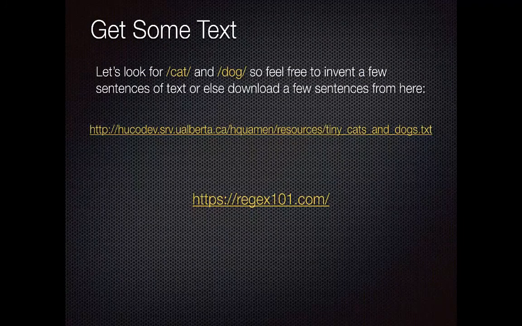All right, so here's what we're going to do. I want to look for some cats and dogs in a text. So feel free to invent a few sentences of text that have some cats and dogs. Here's a little tiny webpage that I put up in case you want to surf to that URL and just copy that text. I'll show you what that is in a second. But then what we're going to do is go to regex101.com, and that's where we're going to play with regular expressions so that we can see how they start to match.